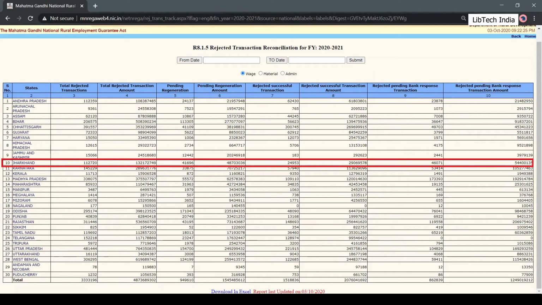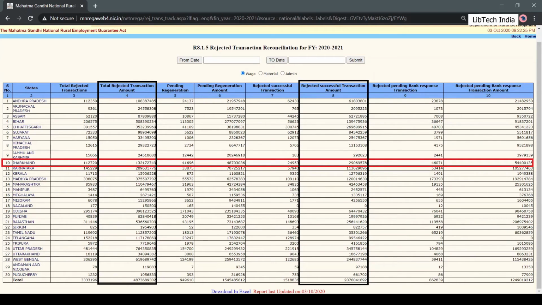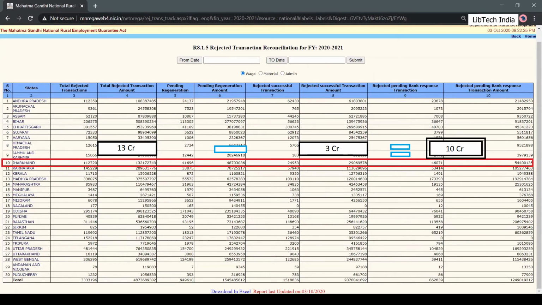This report can also help us calculate the total amount which is still not paid to the workers. To calculate this, we will take the amount that was rejected initially, as shown in column 4, and subtract from it the amount that was later successfully paid, as shown in column 8. This will give us the amount that is pending payment to workers. For Jharkhand, in the financial year 2020 to 21, this amount comes to more than 10 crores. This means that more than 10 crores are yet to be paid to workers in the year 2020 to 21.